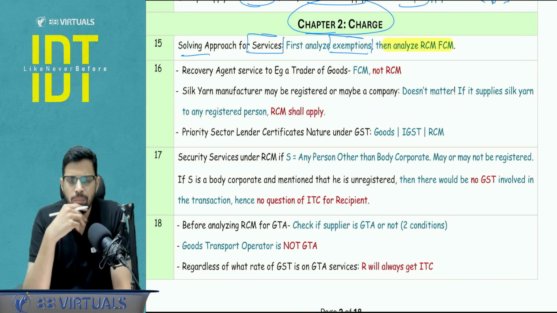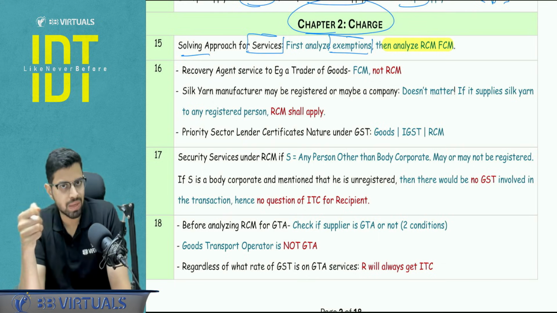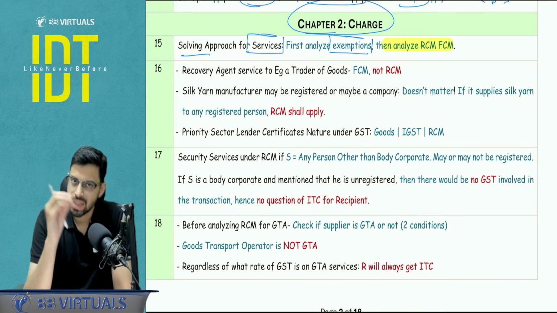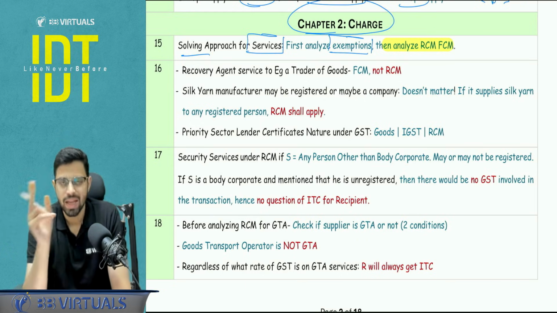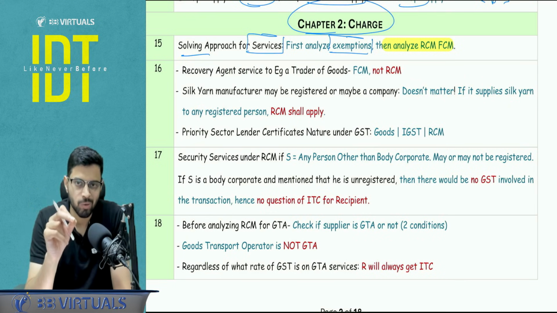Sir, why? Because first we will see whether something is taxable or not. If it is taxable, then the question comes as to who is going to pay the tax, whether the supplier will pay or the recipient will pay. Sir, why didn't you tell this for goods? Because in case of goods, the exemption is not a part of our course.